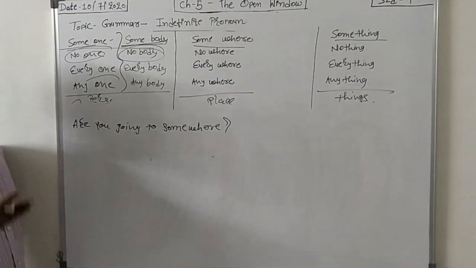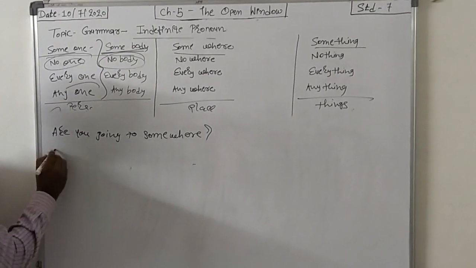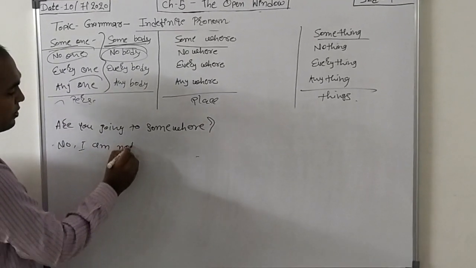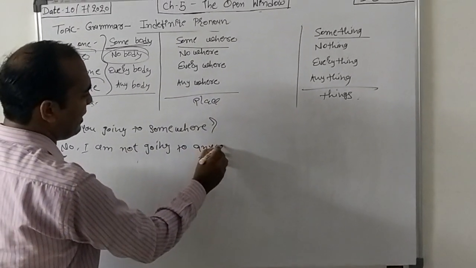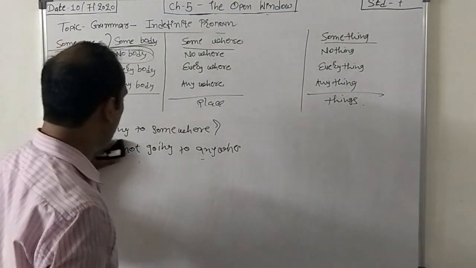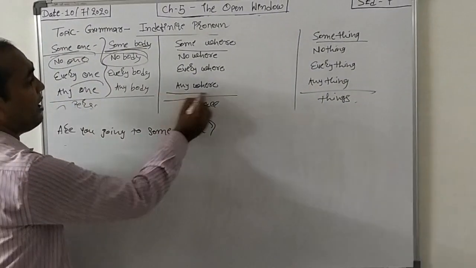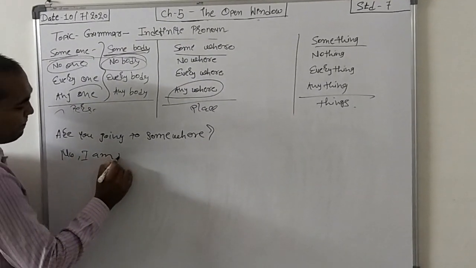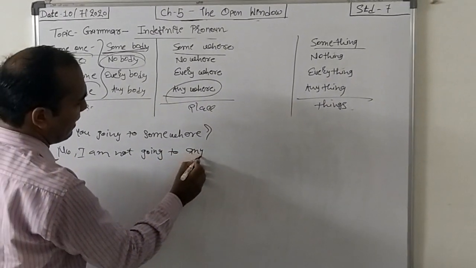Then nowhere, that we are not going to. If he gives the answer, no, I am not going anywhere. For example, that time we are using the answer with anywhere. No, I am not going anywhere.